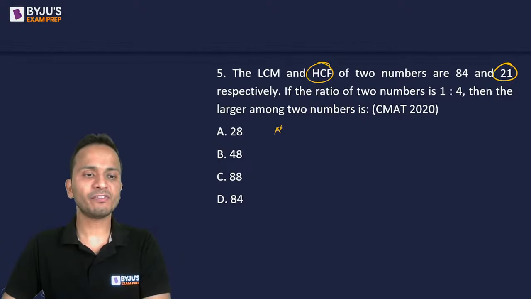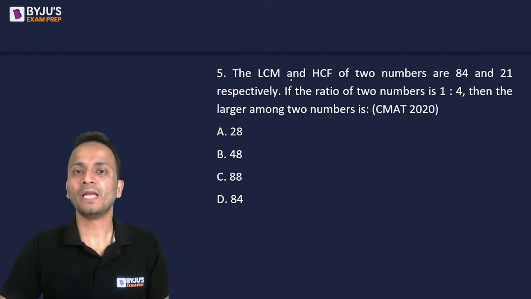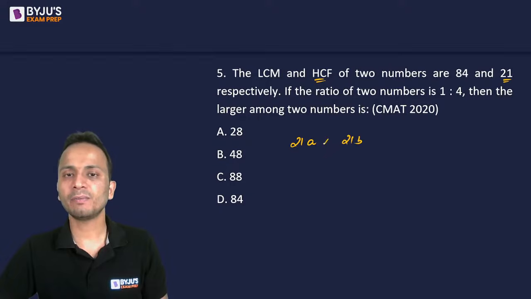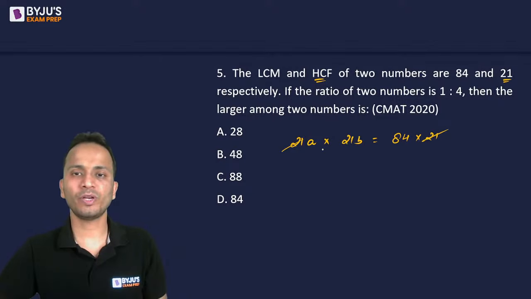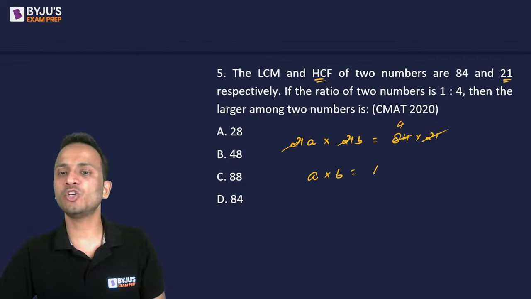So we have seen a similar question in this lecture earlier. I'll use the same property. Since the HCF is 21, I'll assume the numbers as 21A and 21B. The product of these two numbers will be equal to the product of LCM and HCF. 21 will cancel, and 21 and 84 will result in 4. So A into B is equal to 4.